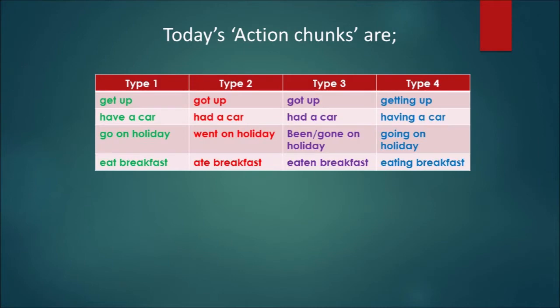Today's action chunks are, so I will read through the first one using type 1, type 2. Okay, so the first one is get up, and that is the type 1. Type 2 is got up. Type 3, got up. I think in America you can also say gotten up. And type 4, getting up.